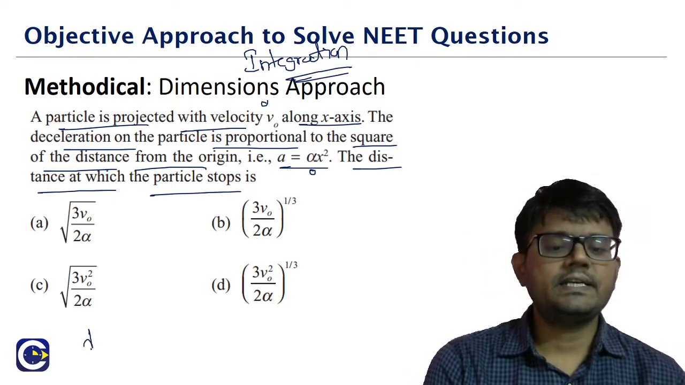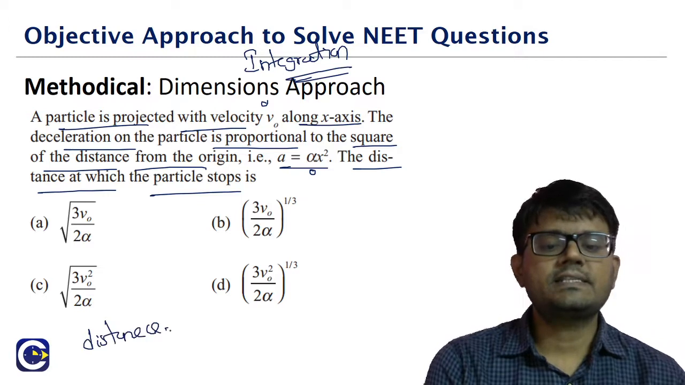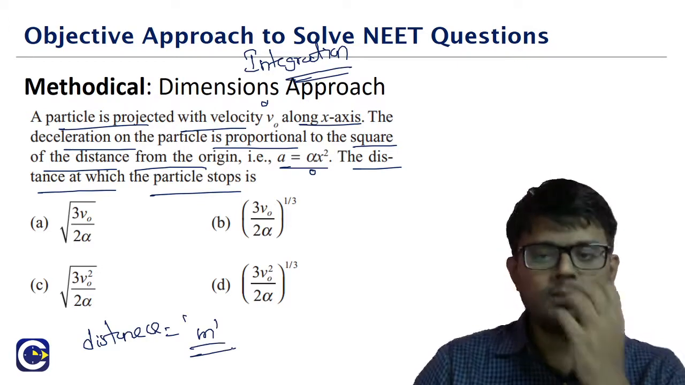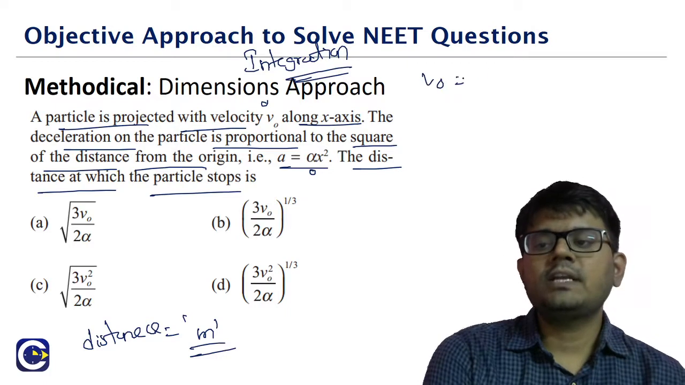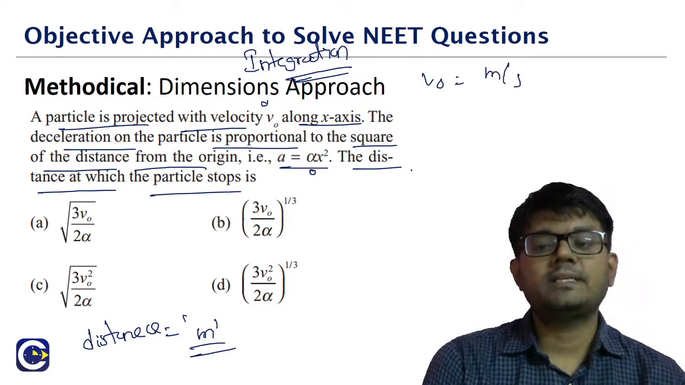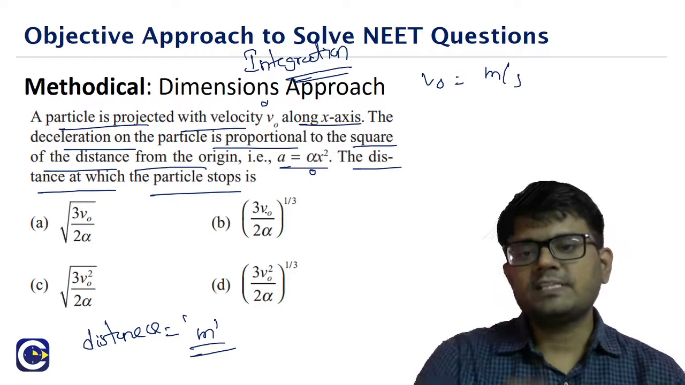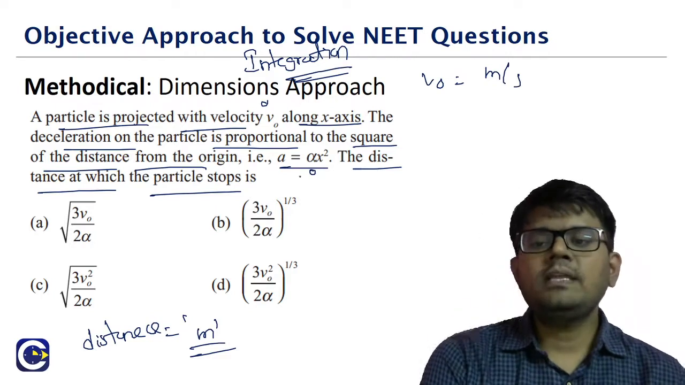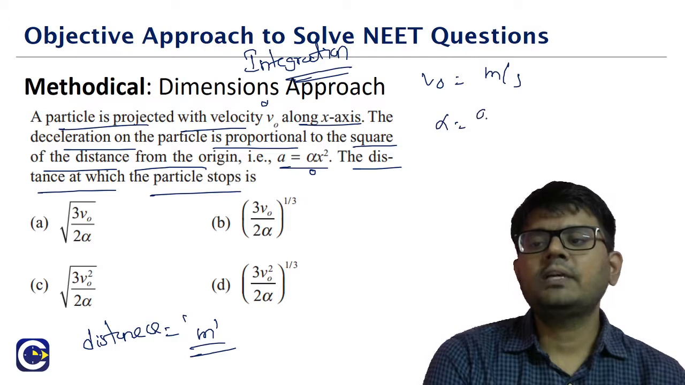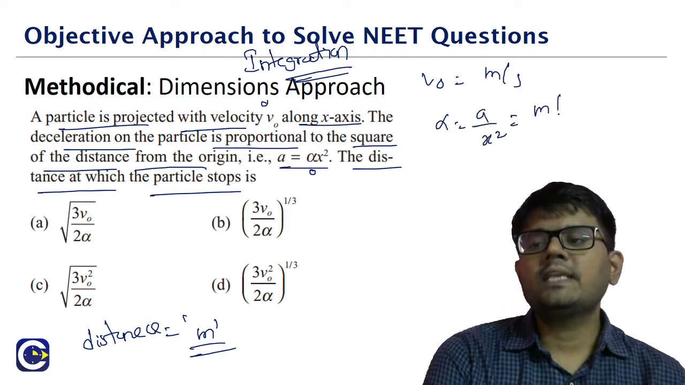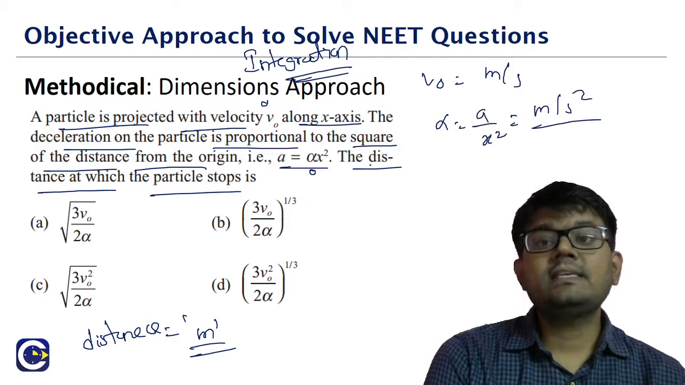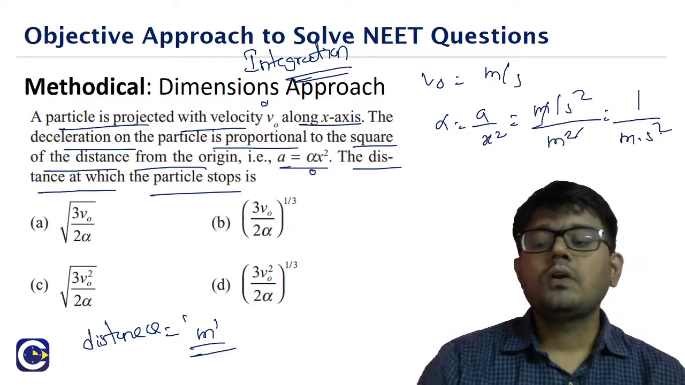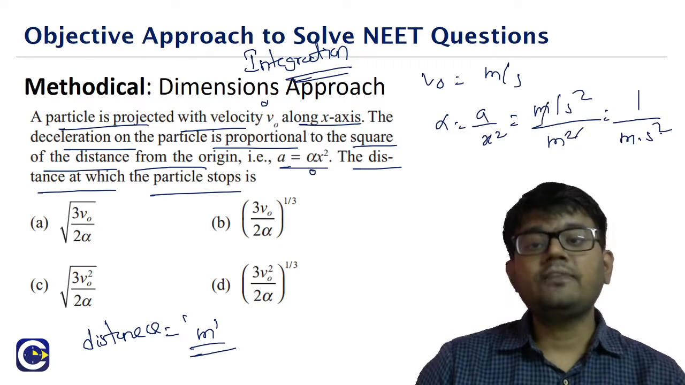Again here, we need to find the distance. Distance means the SI unit must be meter. So look at this. What do we have? V0 is there. What is the V0 unit? Meter per second. If you look at these options, other than V0, alpha is there, correct? So what will be the alpha here? Alpha will be a by x square. A is meter per second square. X is position. What do we have? 1 by meter into second square. That is the unit of alpha.